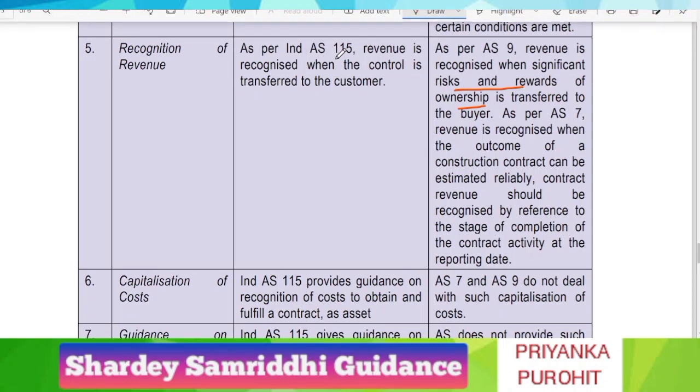But in case of Ind AS 115, revenue is recognized when the control is transferred to the customer. So here we only look into the significant risk and rewards of ownership or the stage of completion, but in Ind AS 115, revenue is recognized only and only when the control is transferred to the customer.